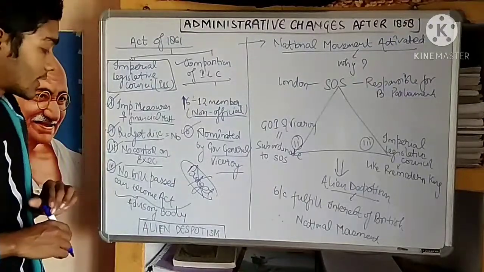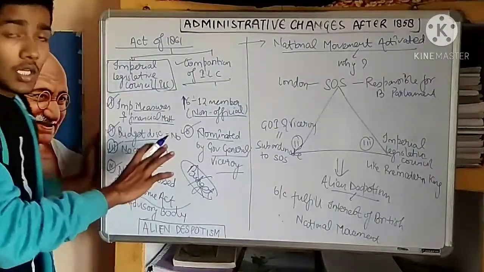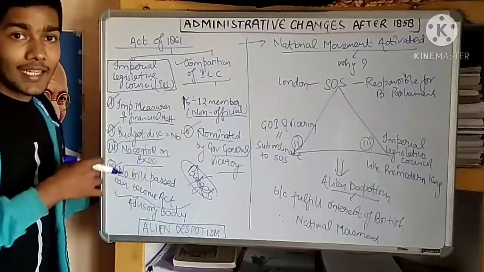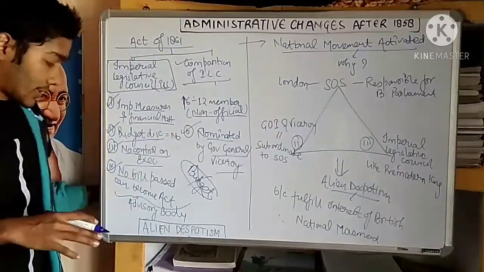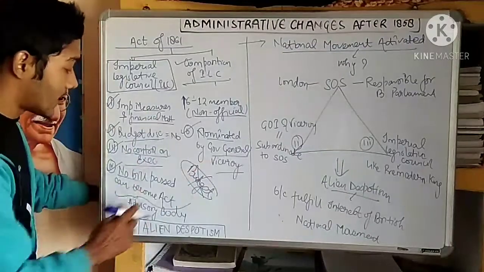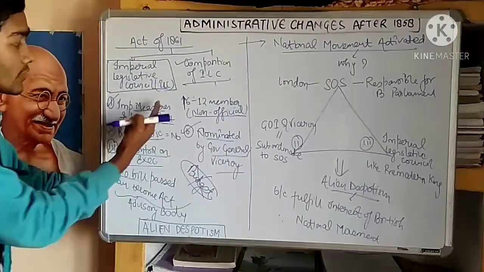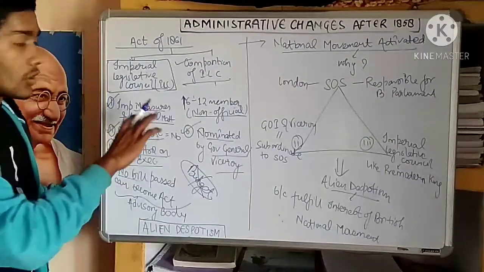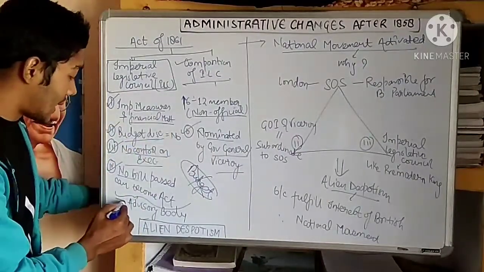So unless and until they approve it, they cannot make a law, or that bill cannot be passed. So in all, we can say that this Imperial Legislative Council was a revolutionary idea, but this body was an advisory body.